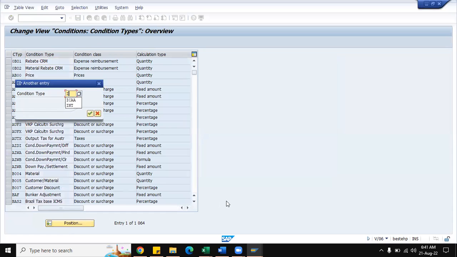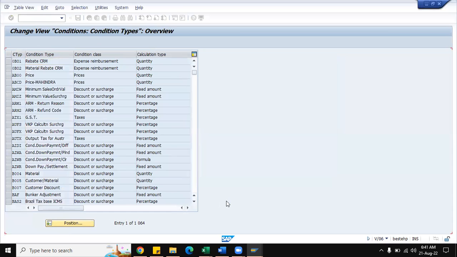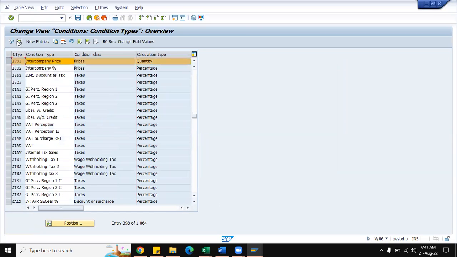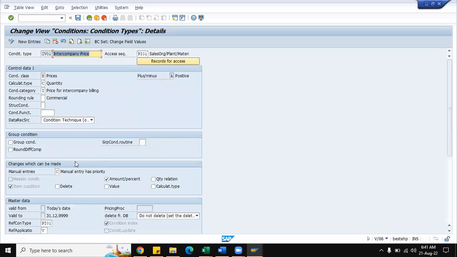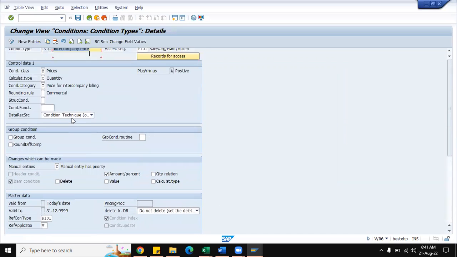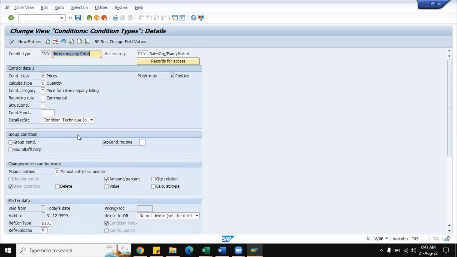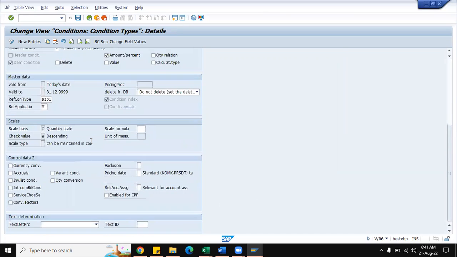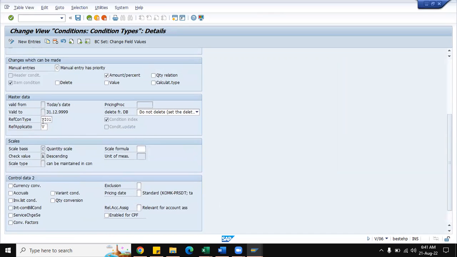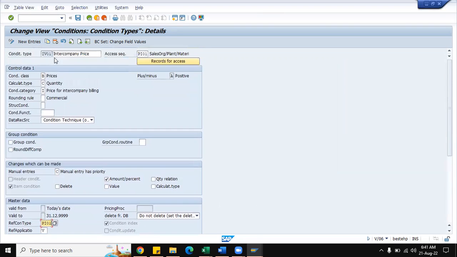For any one of them, the reference condition type might have been maintained. Intercompany price. See, for the intercompany price IV01, the system has already proposed the reference condition type as PI01. So whenever the system is proposing the reference condition type, we can maintain the pricing condition record for the reference condition type, not this pricing condition type.